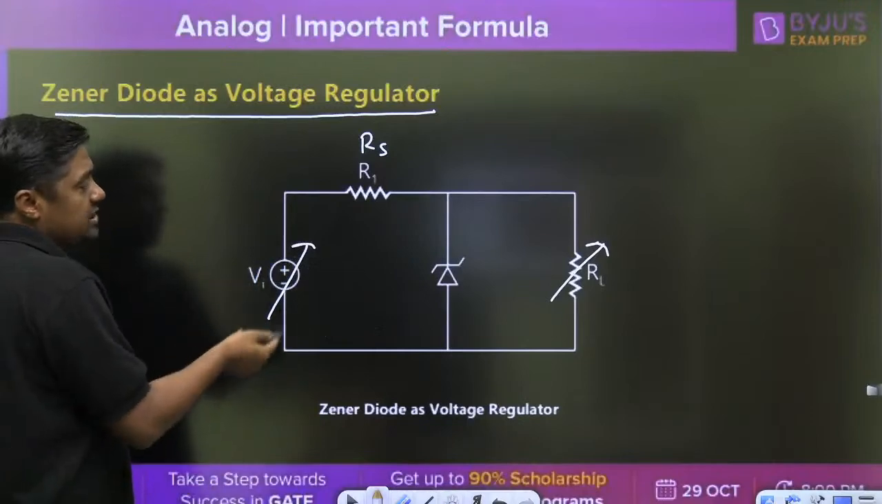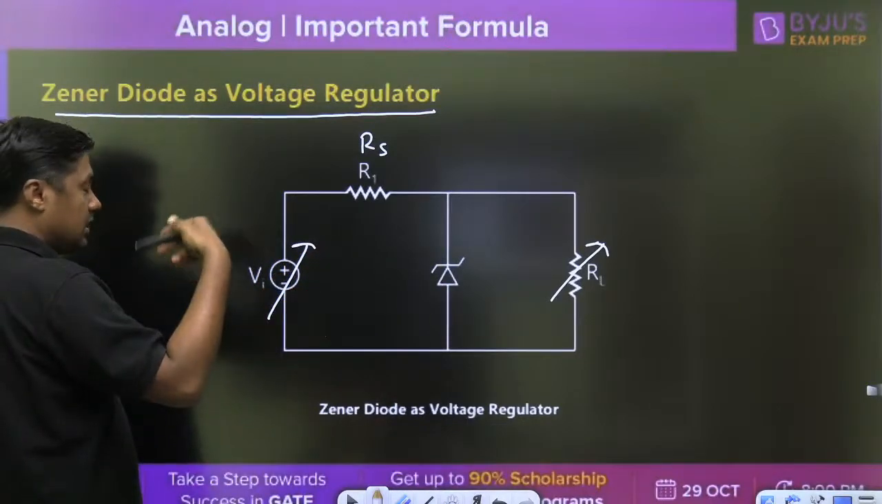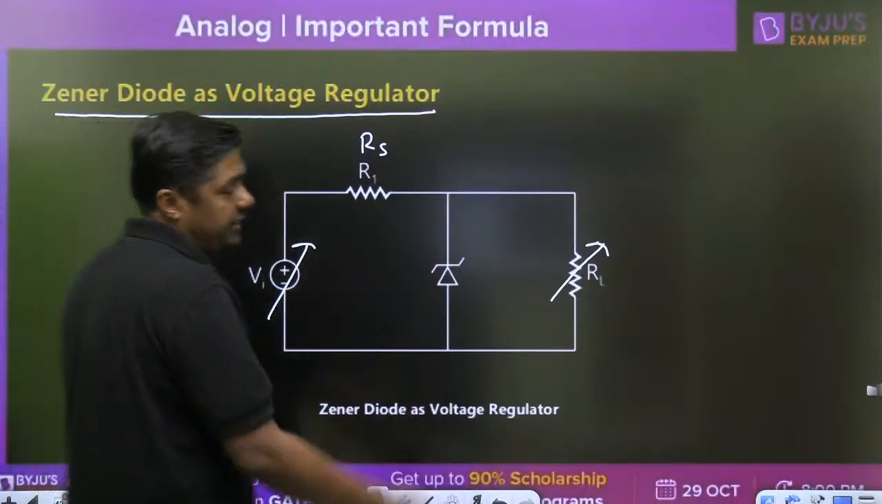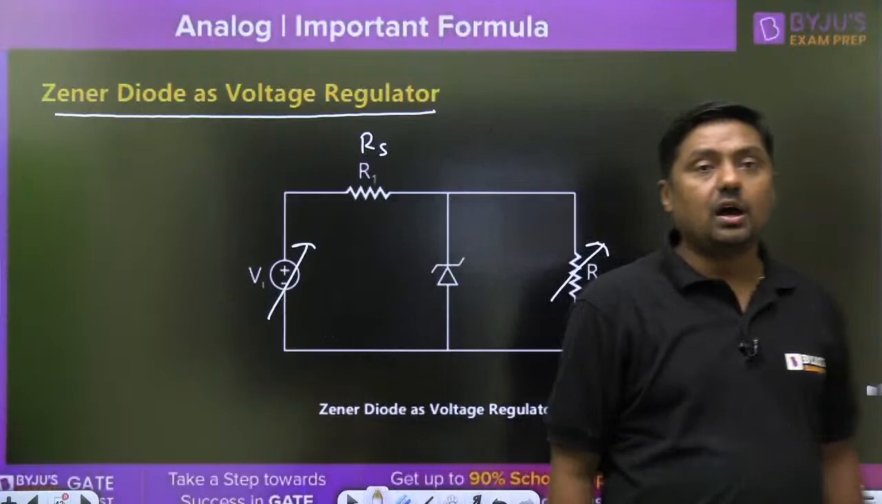Here RL is variable as well as VI is variable. In some questions VI is constant, RL is only variable. In another question RL is constant, VI is variable, or in some questions both are variable.